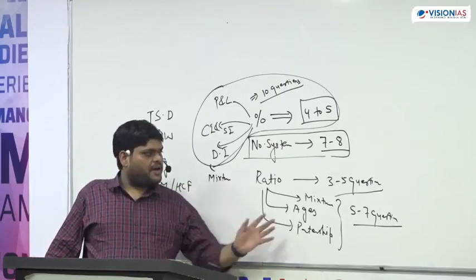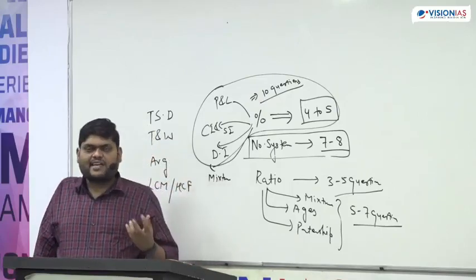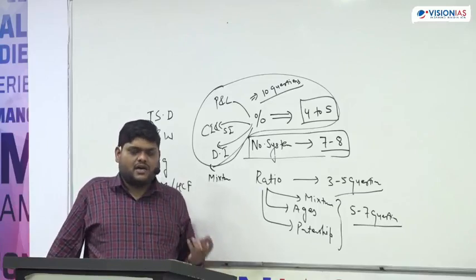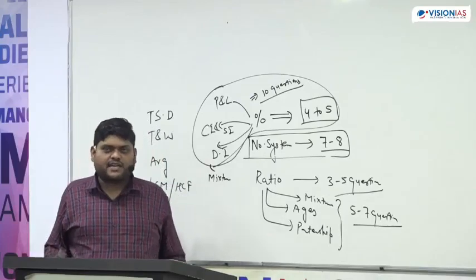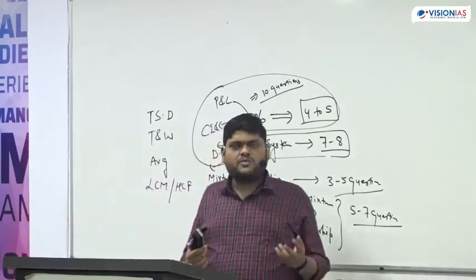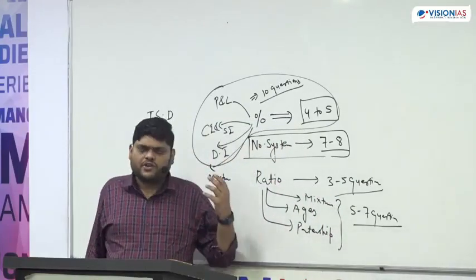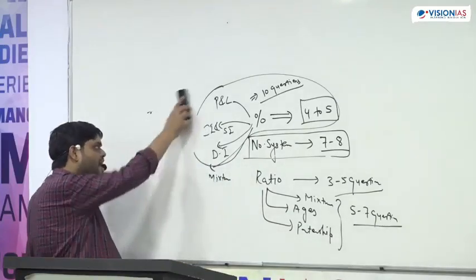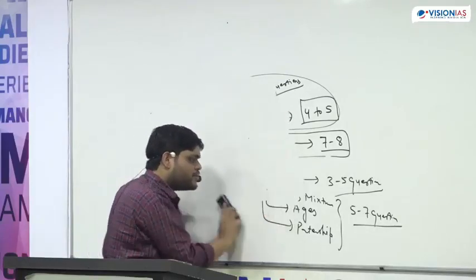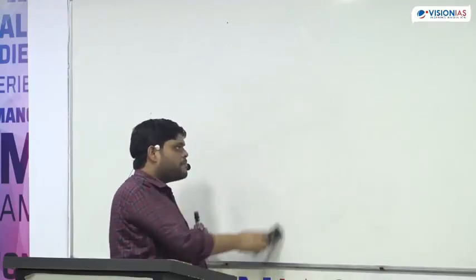Otherwise, what happens is I cover a topic and it looks like everything is clear to you. Let's make it a more interactive class rather than a dormant class. In offline classes I ask my students whether they are getting it, yes or no. It's not possible in the online class, but at least you can comment yes or no if you are getting the concept. If you are not getting the concept, you can say no also. I'm perfectly okay with that, but please respond so that I will understand whether the concept is clear to you or not. It is very important for me. Otherwise, I will move with my pace, and it might be possible you are not able to understand.